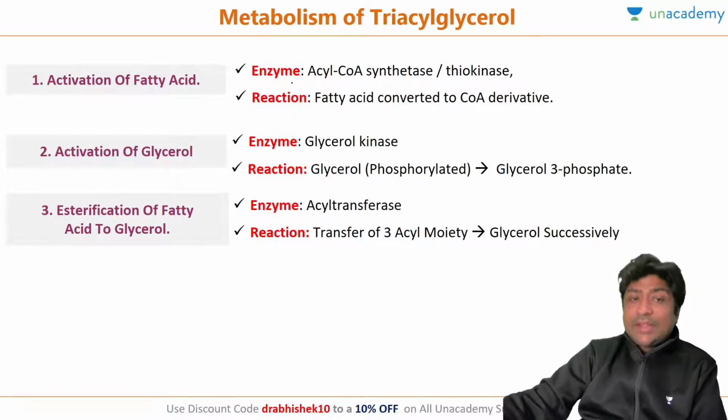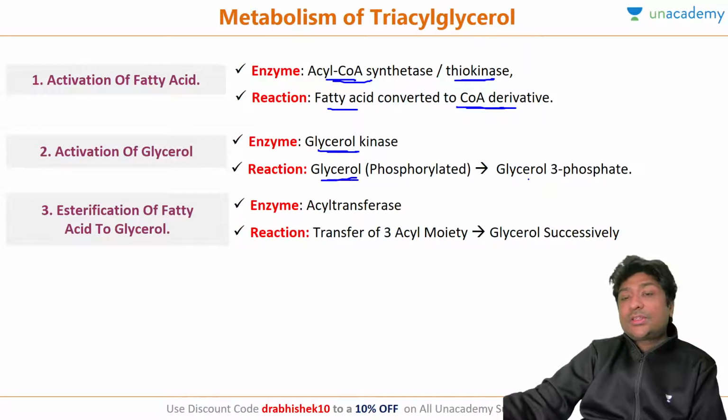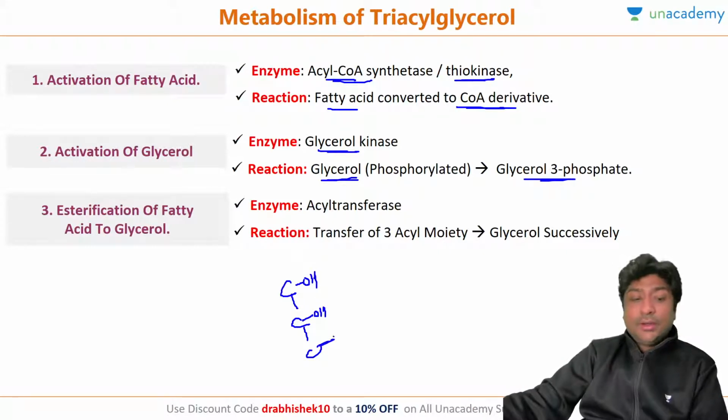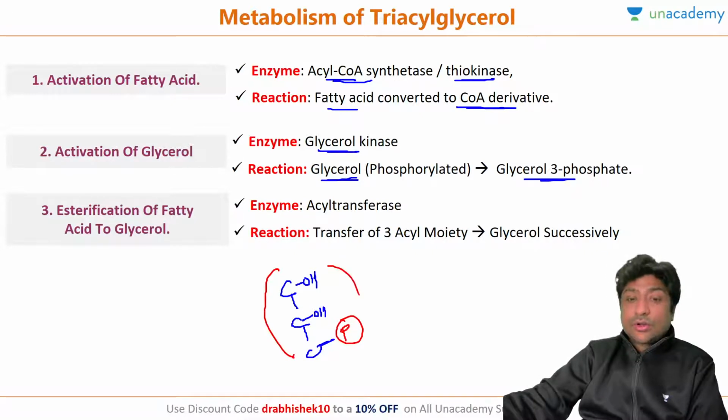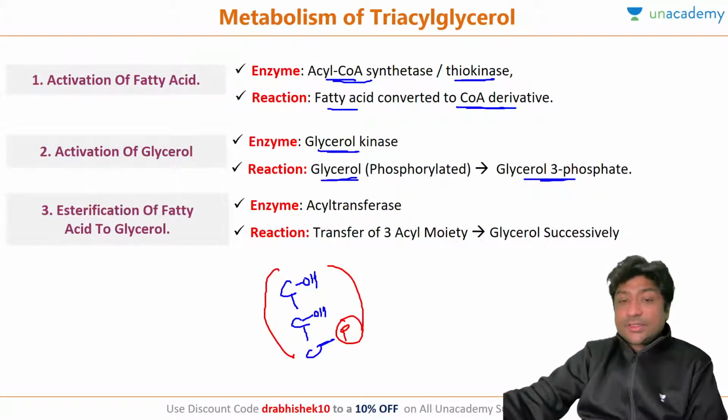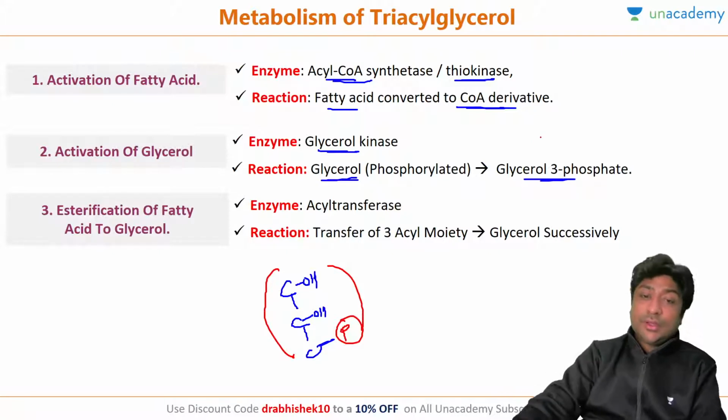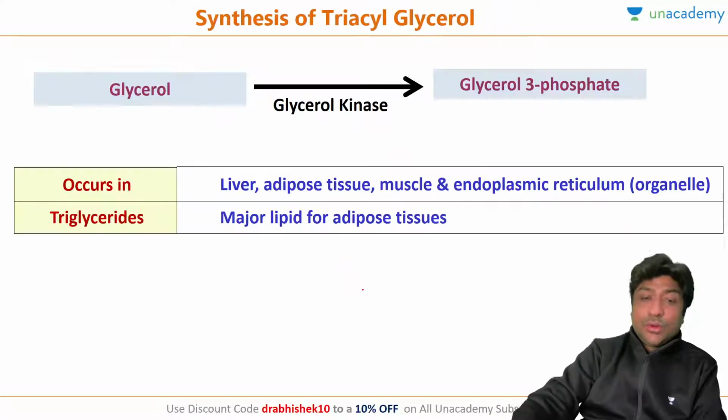Activation of fatty acid generally happens with acyl-CoA synthetase, also called thiokinase, and fatty acid is converted into its CoA derivative. Glycerol kinase is the enzyme for activation of glycerol, and here glycerol is converted to glycerol 3-phosphate. If you remember the structure of glycerol, on the third carbon you have a phosphate attached. So this is your glycerol phosphate, and this reaction is catalyzed by glycerol kinase, and then one by one fatty acids are added. We will look at the steps.